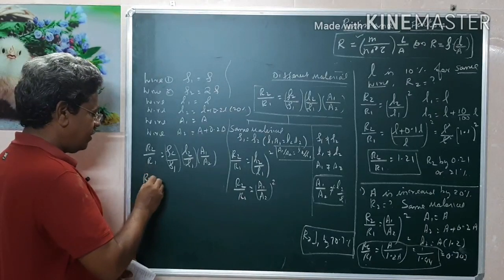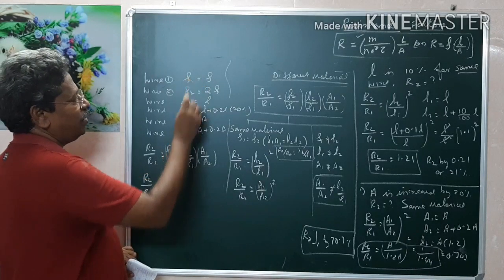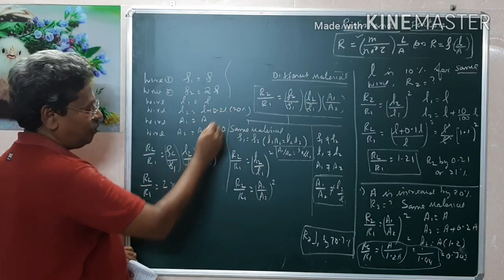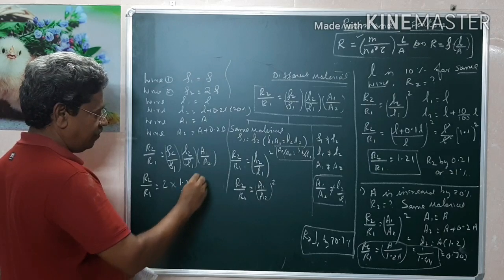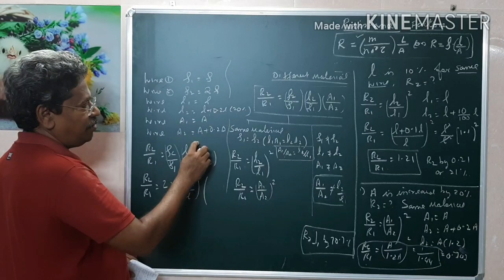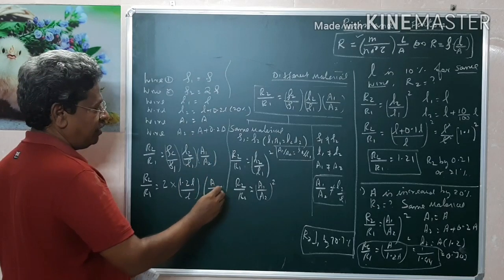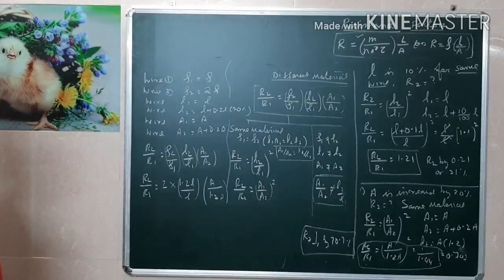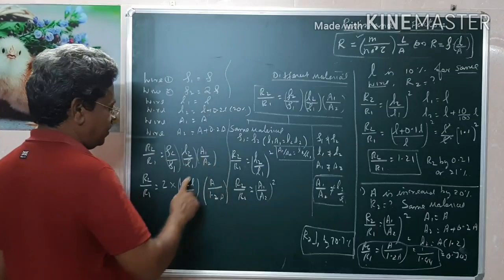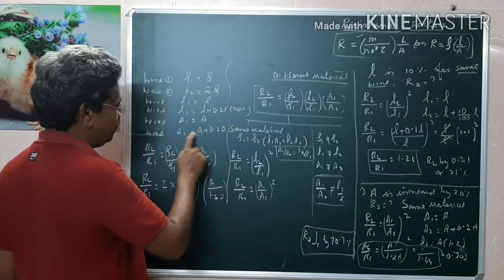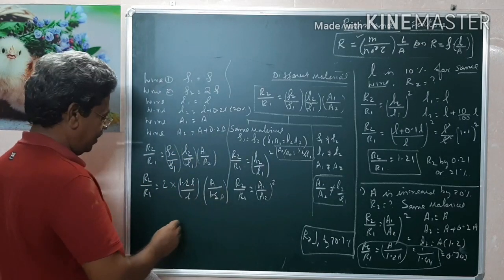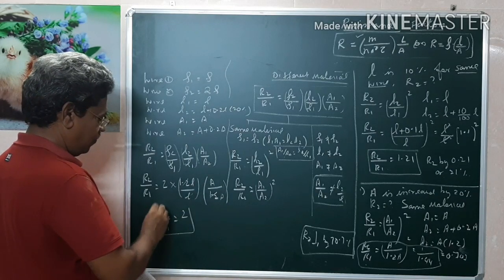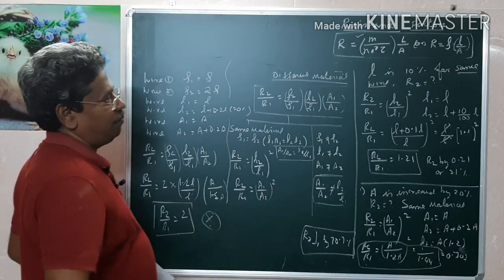Now you see, in this case R2 by R1 equals rho 2 by rho 1, which is 2 rho by rho, into L2 by L1, which is 1.2L by L, into A1 by A2, which is A divided by 1.2A. You see, length is increased by 20%, 1.2. Area is increased by 20%, that is 1.2. The 1.2 cancels. Therefore, R2 by R1 is, L is cancelled, 2. Likewise, you can expect such problems.